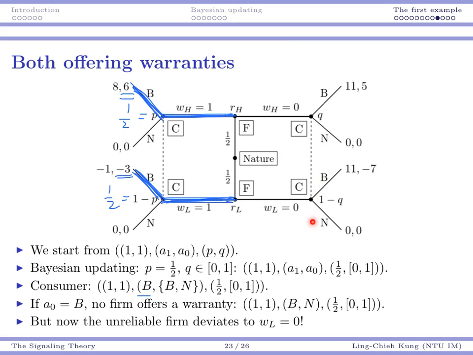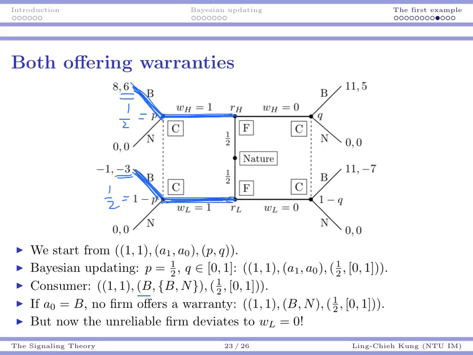And now, it's of course possible for the consumer to make either decision. The consumer may choose to buy it or not buy it. For example, if the consumer believes that Q is 1, the consumer should buy it. If the consumer believes that Q is 0, then the consumer should not buy it.